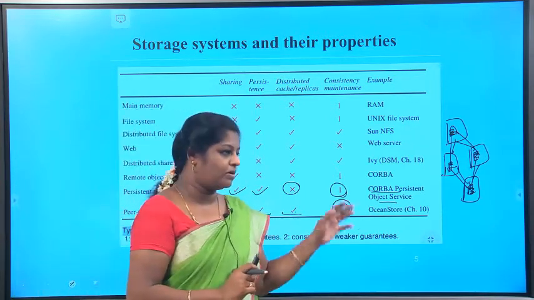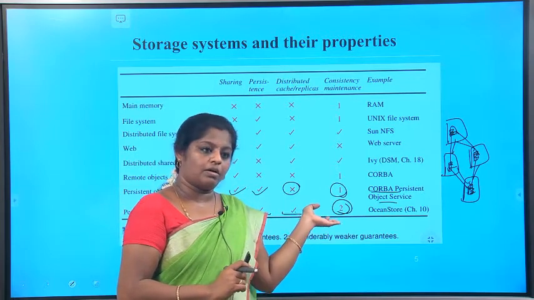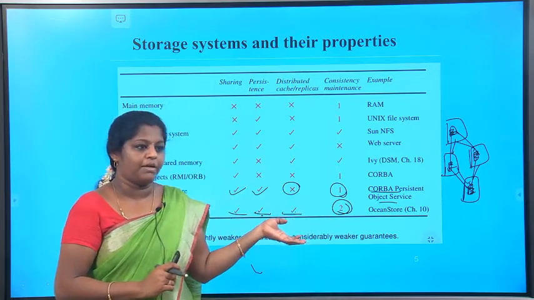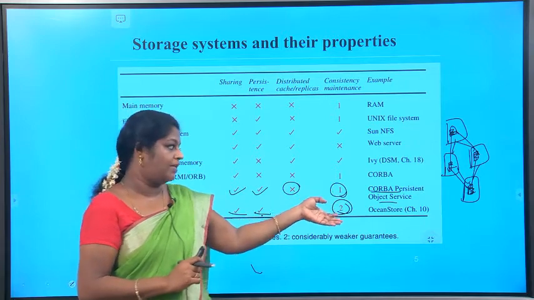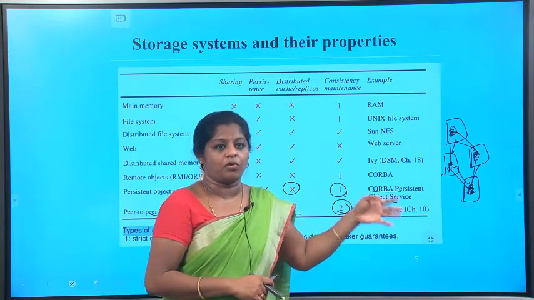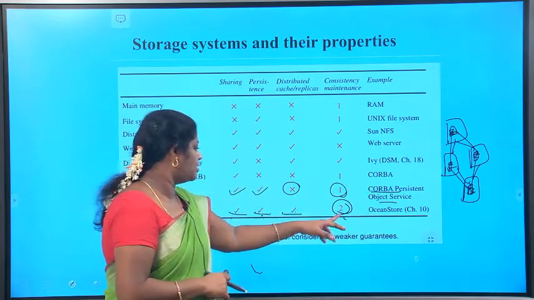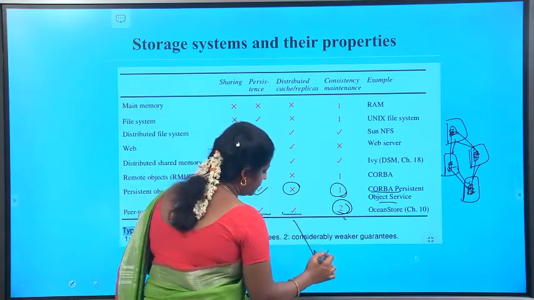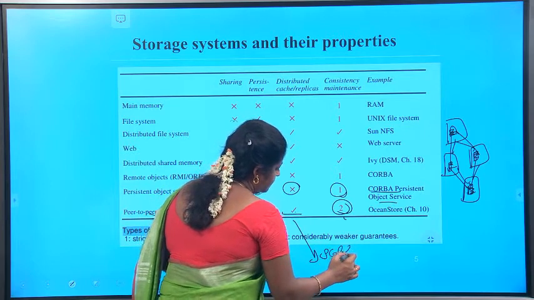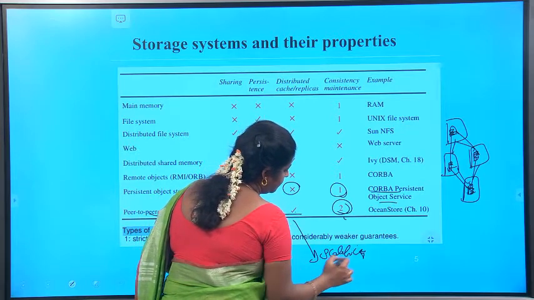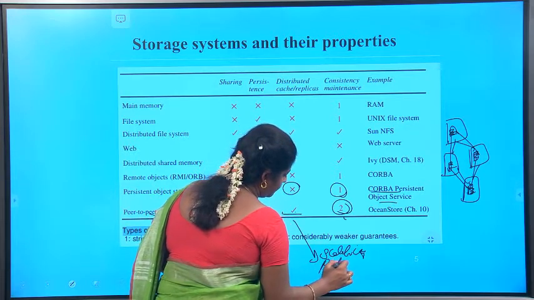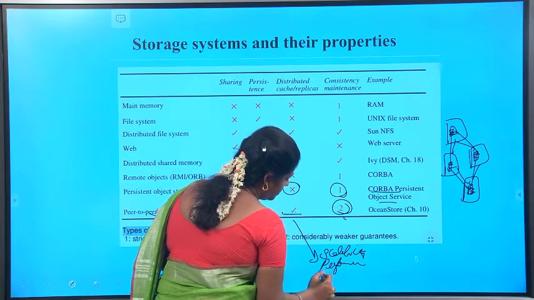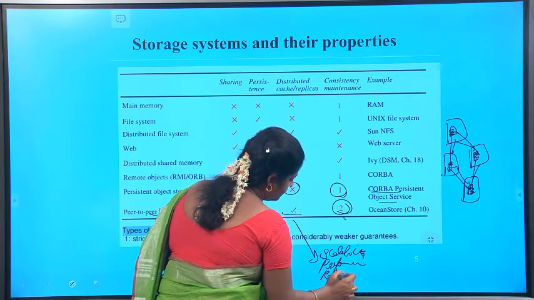Wherever the replicas are, we needn't follow the updation of all the data in the server. So that is only a weaker guarantee, and this will improve the scalability, performance, and reliability when compared with the other storage.